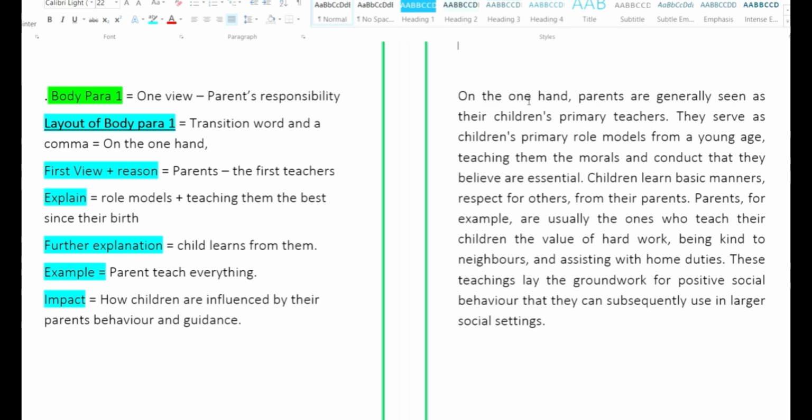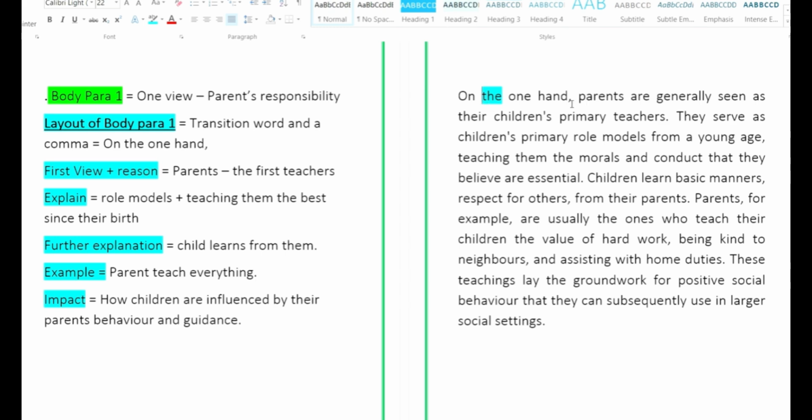On the one hand, comma, parents are generally seen as their children's primary teachers. On the one hand is the transition word. Don't miss the article the here, which is very important. Without this, if you write on one hand, that becomes an informal context writing. In formal contextual writing, you are supposed to use the word the.